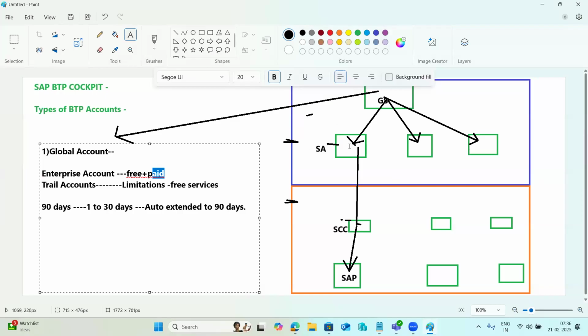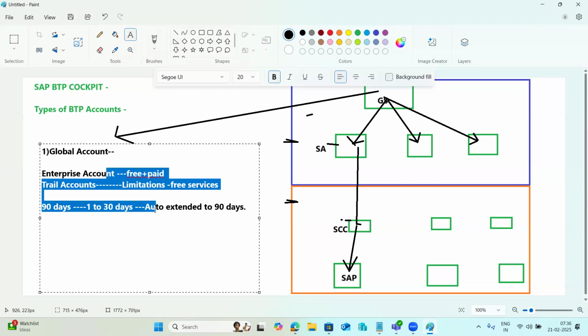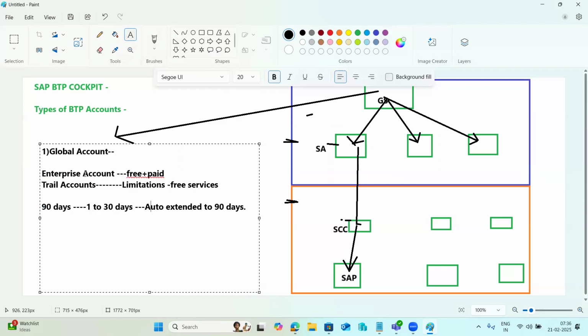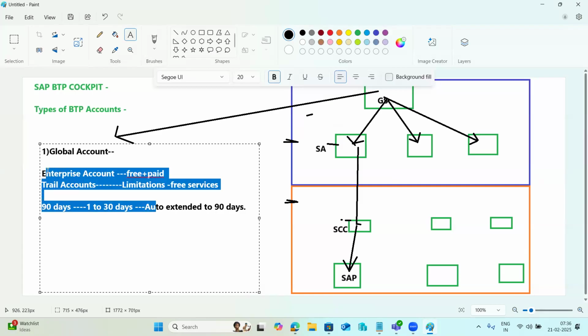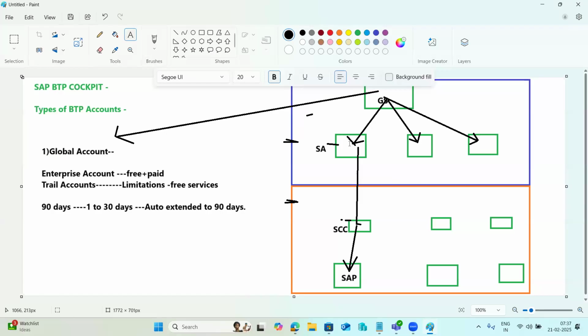Then we have the sub accounts under the global account. We can discuss more in upcoming classes about the license period limitations of trial and enterprise accounts. I am just giving information about the types of accounts here. Sub accounts are the actual business accounts, where we subscribe to services, do the development, and do the customization.